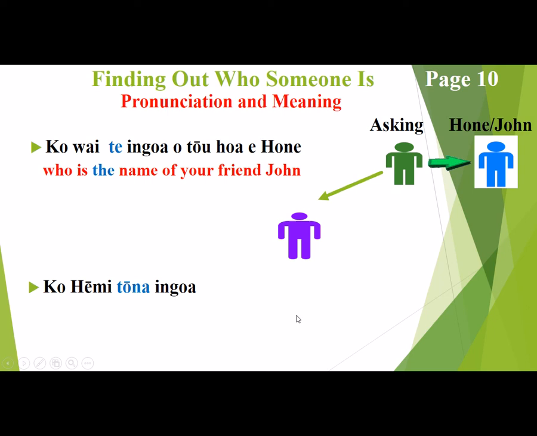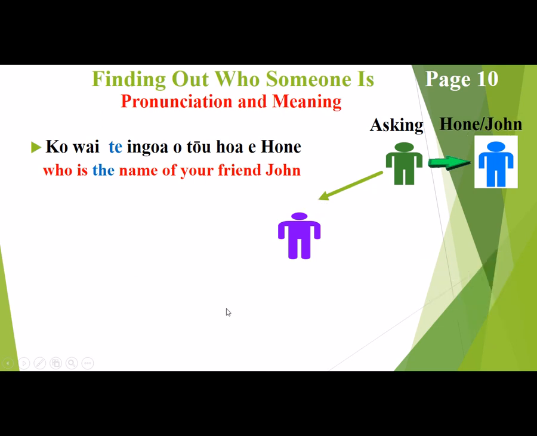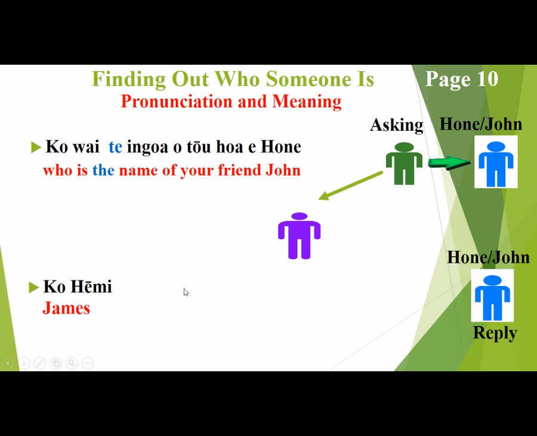Okay? And he can also answer it like this. Ko hemi tōna ingoa. And all he's simply saying there is James is his name. And so John is simply saying that to the Hulk again, that James is this guy's name. Pai tērā. And then you can go even shorter than that and cheat and go ko hemi, which simply means James.